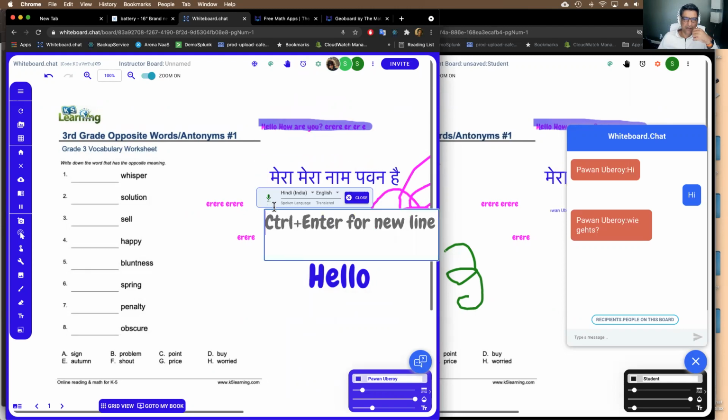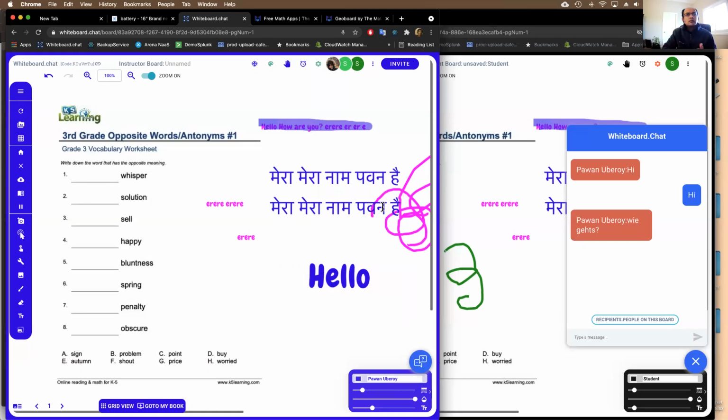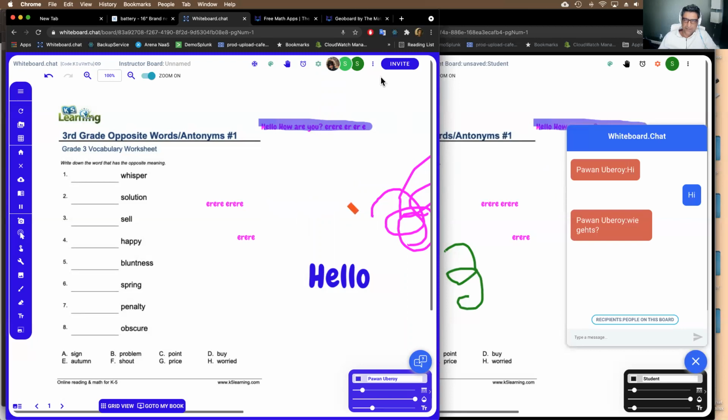Oops, that didn't work. Okay, now try again. Mera naam Pawan hai. Yeah, so maybe the translation is not working. We'll take a look, but it should translate it into a different language as well, right? As you're typing in your language.